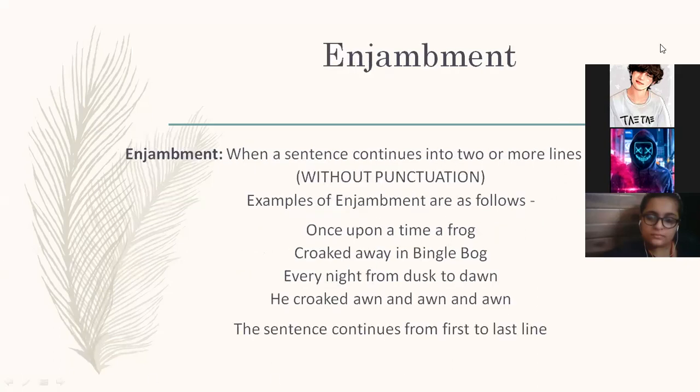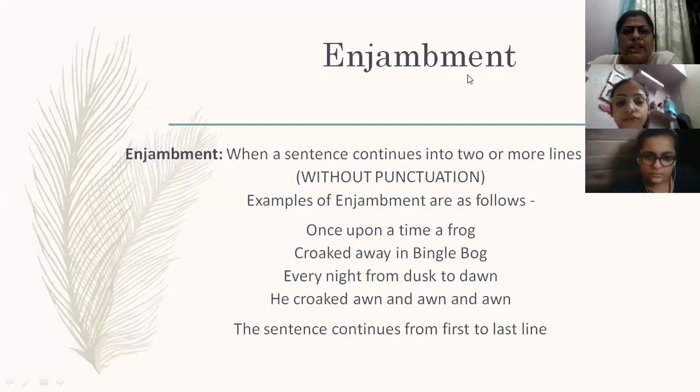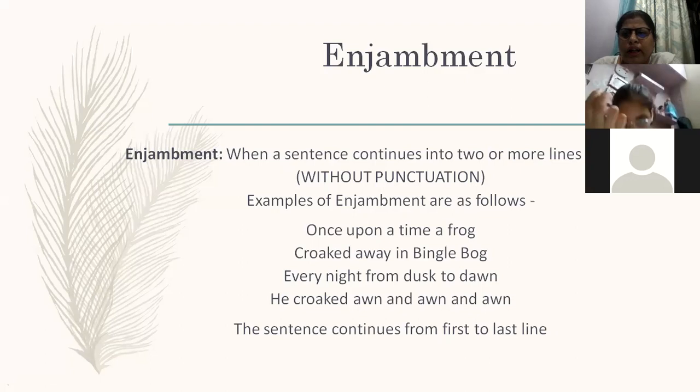Next literary device is enjambment. When a sentence continues into two or more lines in a poem without any punctuation, we call it enjambment.